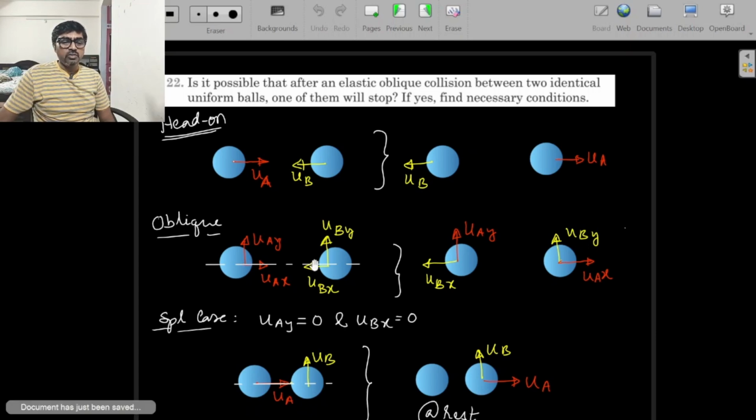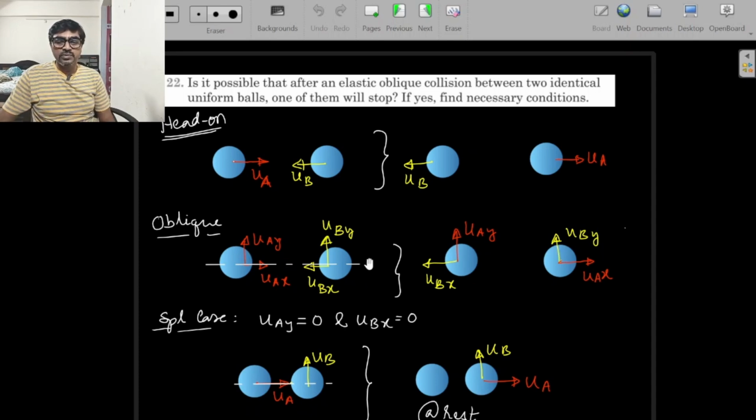The normal reaction is along the line of impact, and it cannot affect the velocities perpendicular to the line of impact. So Uay and Uby don't participate in the collision, they stay as they are. Only the velocity components along the line of impact participate as if it is a head-on collision. They get exchanged between the two bodies because they are identical bodies and the collision is elastic. So Ubx goes to A and Uax goes to B. That's the situation we have.